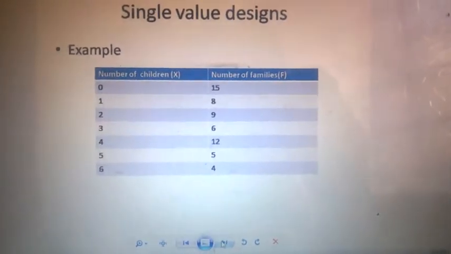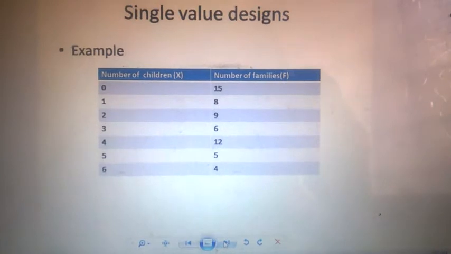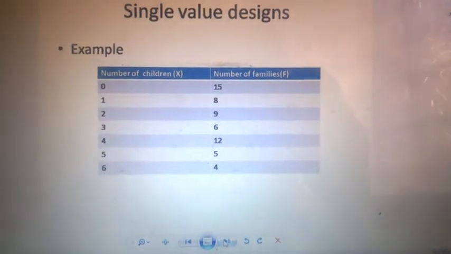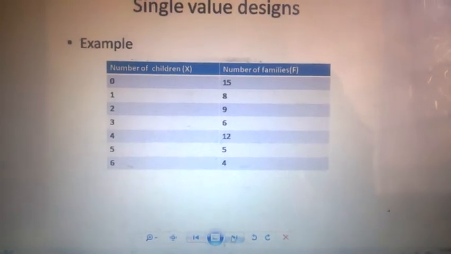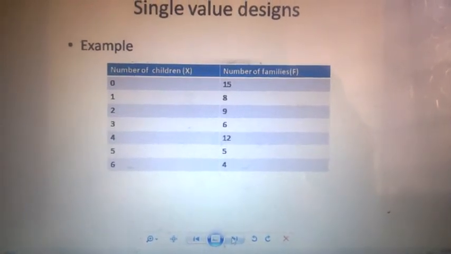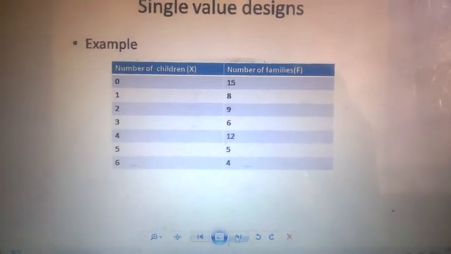Example of single value design is number of children and number of families. Number of children is a discrete variable, and look at the values. These are small values from 0 to 6 range. 6 minus 0 is again 6.